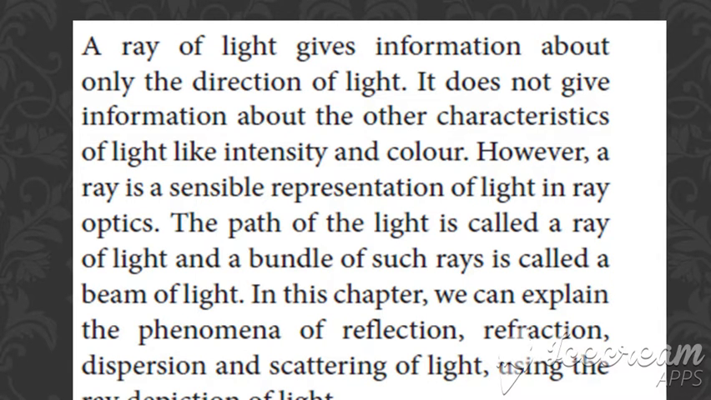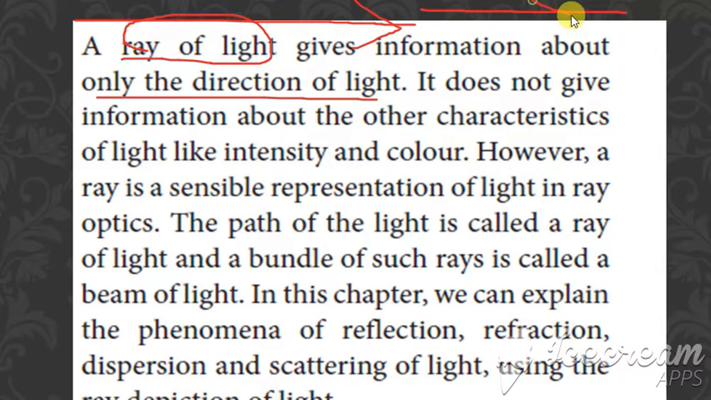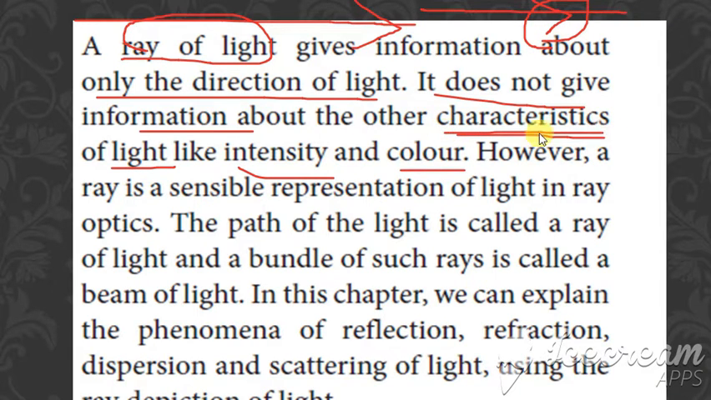Next, a ray of light. What is meant by a ray of light is the path which is followed by the light; that is called a ray of light. The ray of light gives information only about the direction. So it only tells in which direction the light is going. It does not say anything about characteristics such as intensity and color. So what is the intensity of light or what is the color of the light? It will not be known from this ray of light.